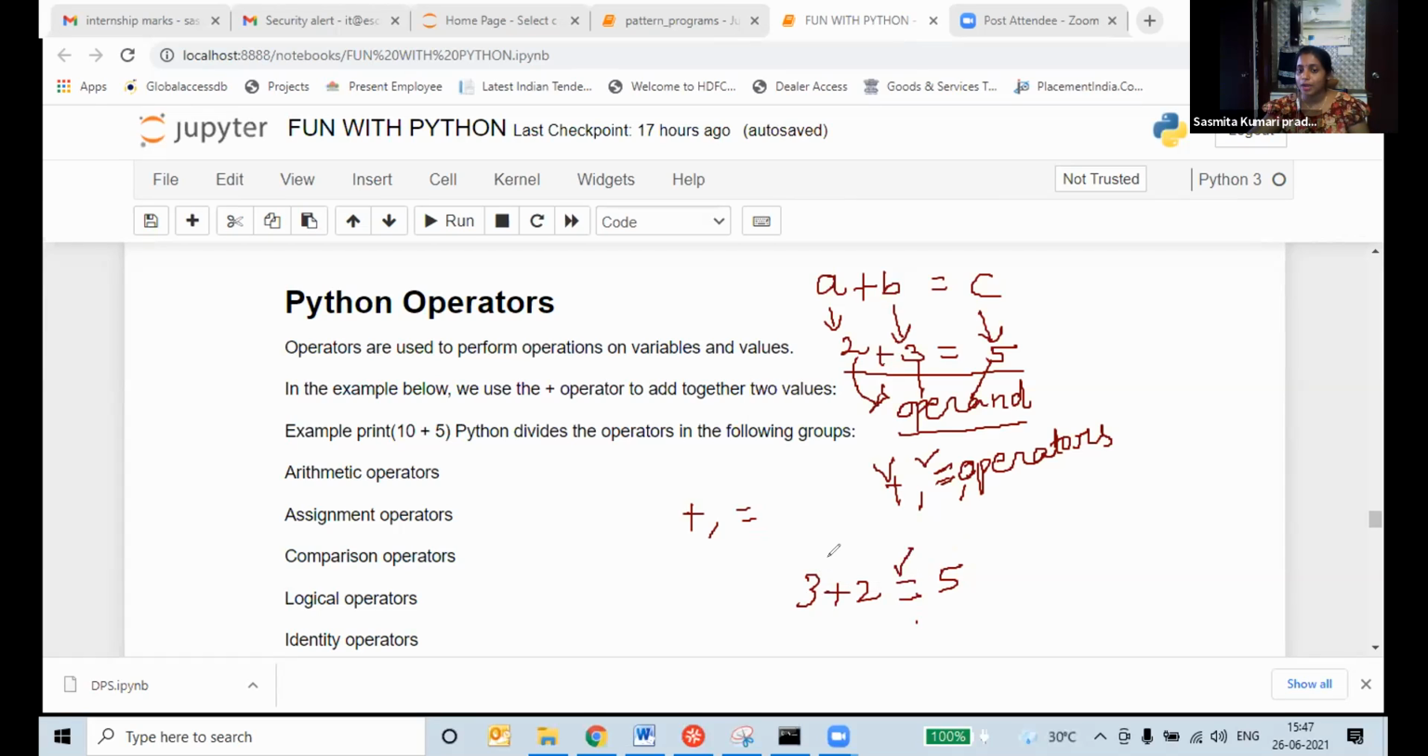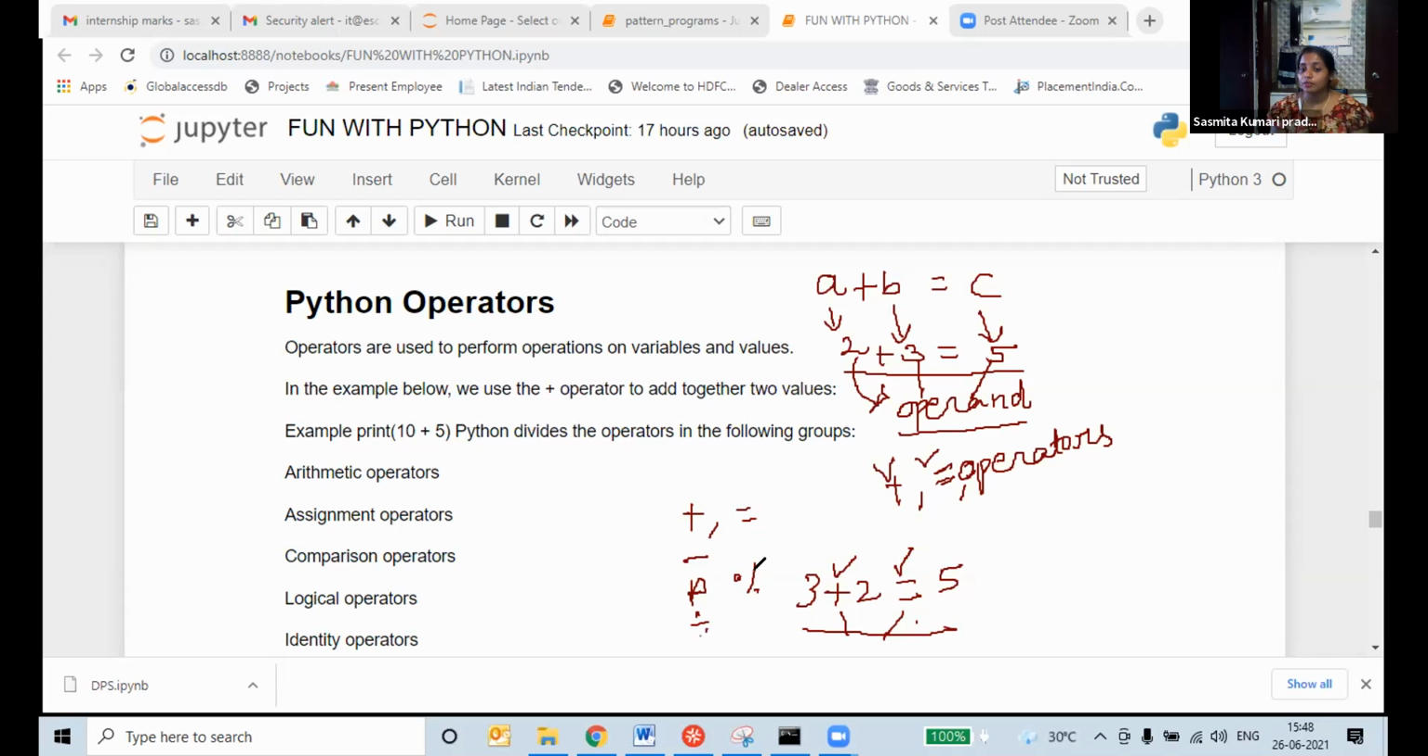This is equal to is mandatory. Plus is mandatory. These both are operators. By using our operators, we can perform our operations. Operation means this is one type of operation, plus operation, addition operation. If I write minus, this is subtraction operation. If I write multiplication, multiplication operation. If I write division, division operation. If I write percentile, percentile operation. All these operations we can write.